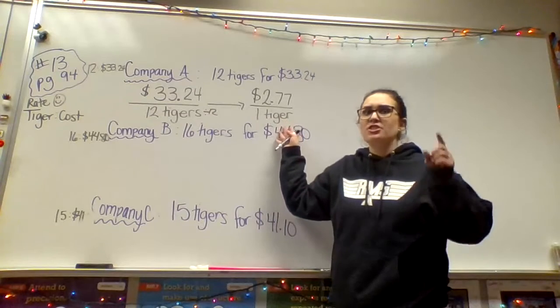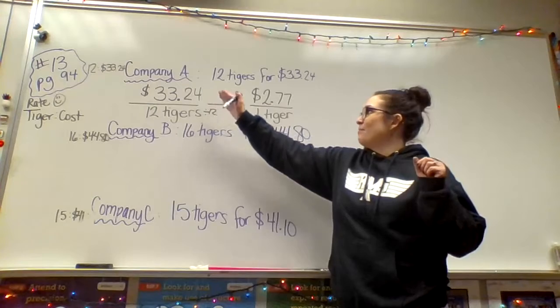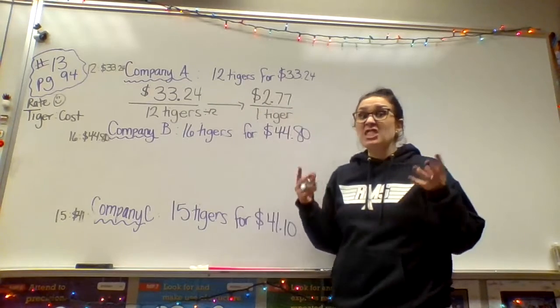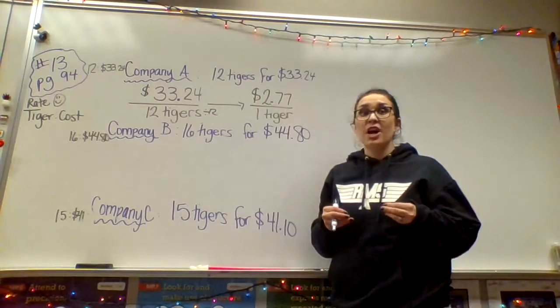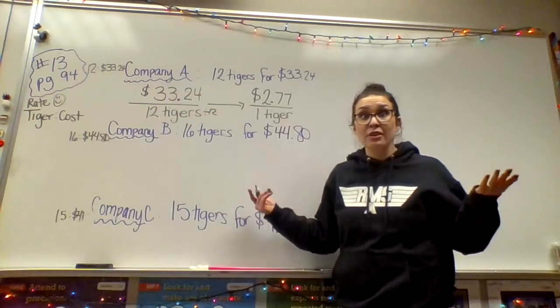We wanted to see, well, how much does one tiger cost? I did $33.24 divided by 12, and that told me that each tiger from company A is going to cost me $2.77. So now let's keep looking at our other two companies.